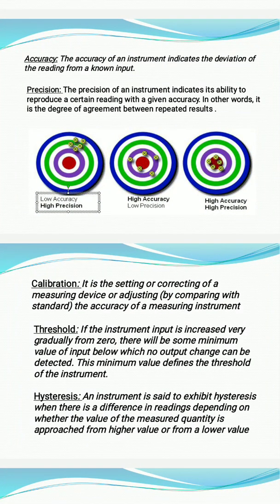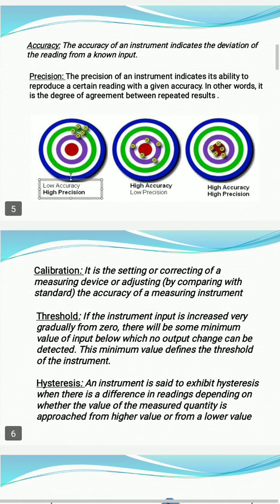Now, next, what is calibration? Calibration means to check whether the device or instrument that we are using is functioning correctly or if some error is existing. Correct? To check the equipment to find out whether it is working correctly or some error is existing in the device, and adjusting it or repairing it. This is called calibration.